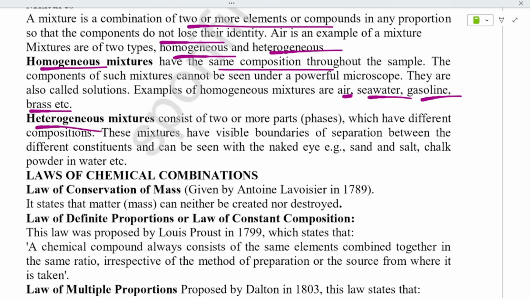Next, heterogeneous is nothing but having different composition. They have separation between constituents and can be seen with our eyes. Salt and sand, if you mix both, it is visible that this is sand and that is salt, so that is called different compositions, right? So that is heterogeneous. Chalk powder in water, if you mix chalk powder in water, you can observe water and white powder visible with our eyes, that is heterogeneous.